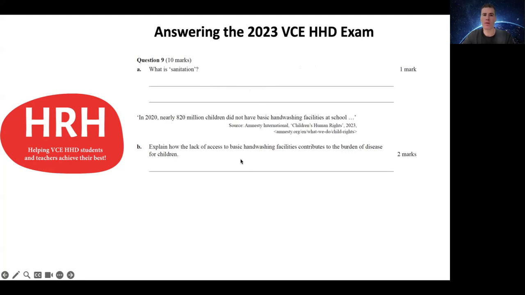Then for B, for 2 marks, it started by saying that in 2020, nearly 820 million children did not have basic hand washing facilities at school. And the question was, explain how the lack of access to basic hand washing facilities contributes to the burden of disease for children. Remember, when you see burden of disease in a question, you should be linking into YLL, YLD, or DALY. It's also useful to mention a condition associated with whatever the particular concept is the question is focusing on. And so for 2 marks, you need to link into one of those aspects of burden of disease.